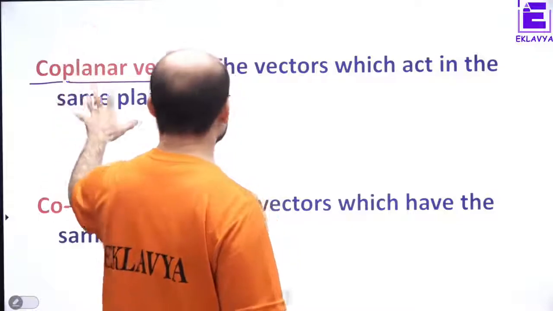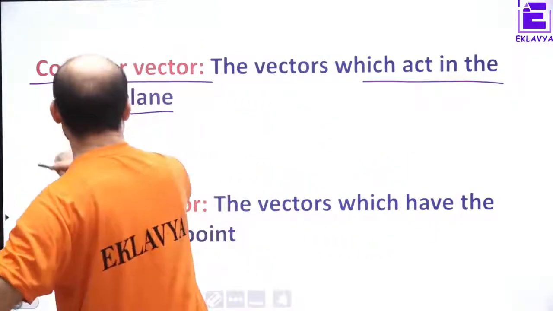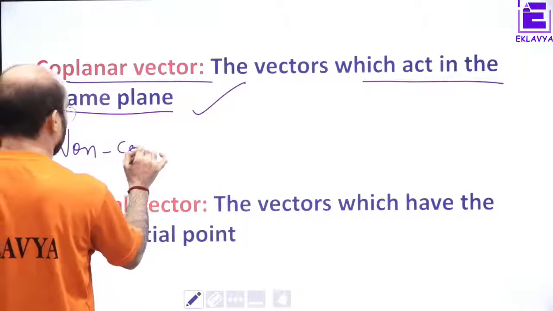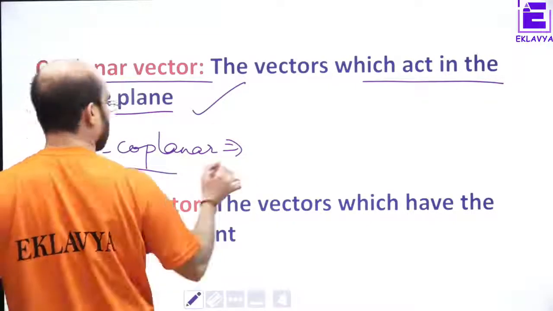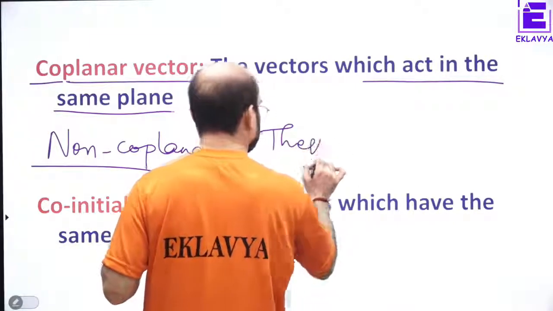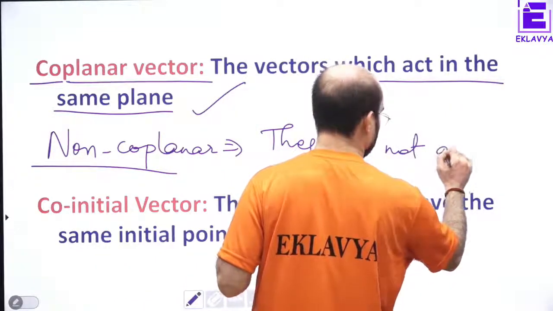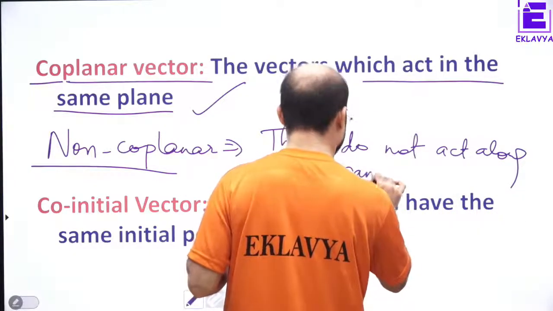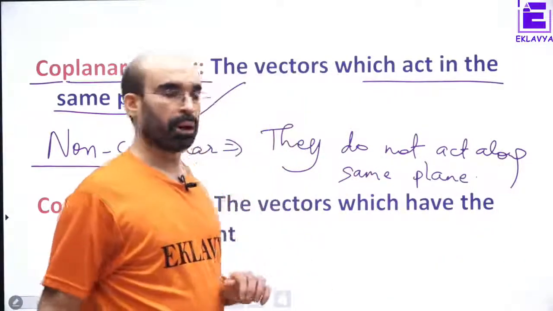Now, coplanar means vectors which act in the same plane. That we understood. Non-coplanar is what? Non-coplanar vectors do not act along the same plane. They have different planes. Right?